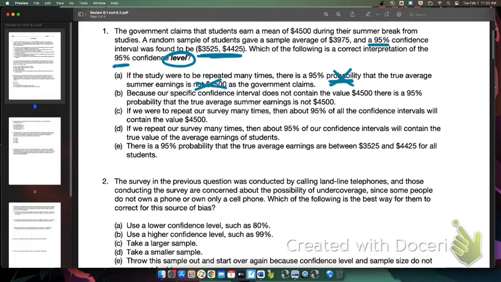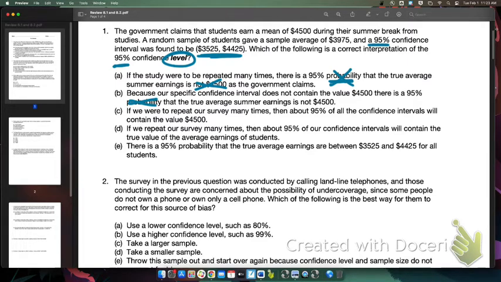B, "because our specific confidence interval does not contain the value 4,500, there is a 95% probability that the true average earning is not 4,500." That's kind of the same thing as part A was saying. Again, it's not that there's a 95% chance that it's not in there. It's that we're 95% confident, because 95% of the intervals created are capturing the truth.